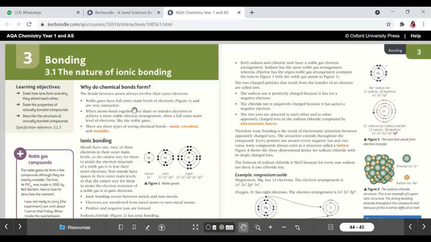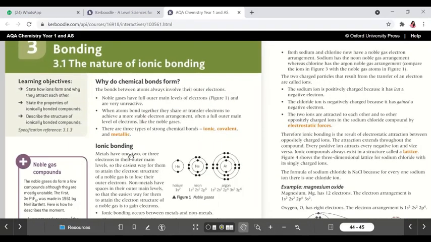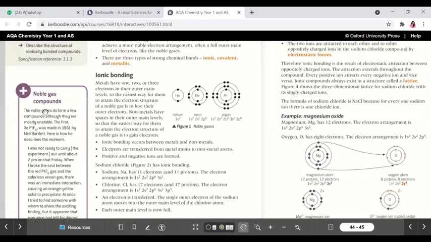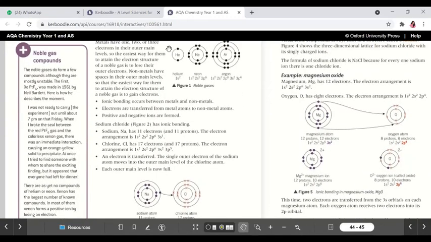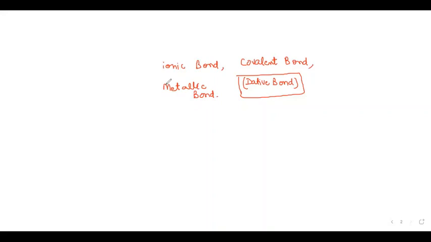They are talking about the outer shell. It's written outer main level in your book. So this passage is very interesting. Have you gone through it? No, I haven't gone through the thing in the box, but I've gone through everything else on the page. Okay, no problem. Let us discuss it.